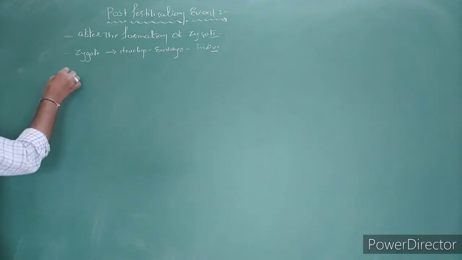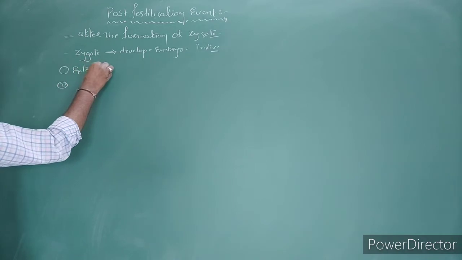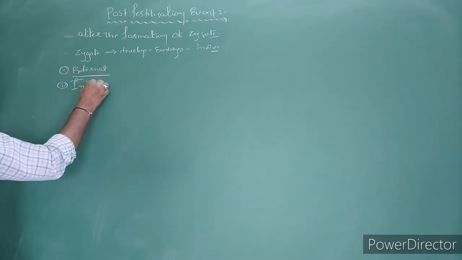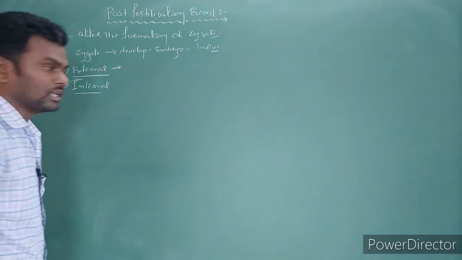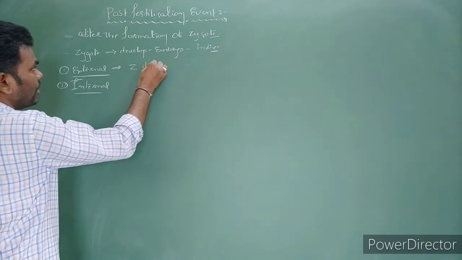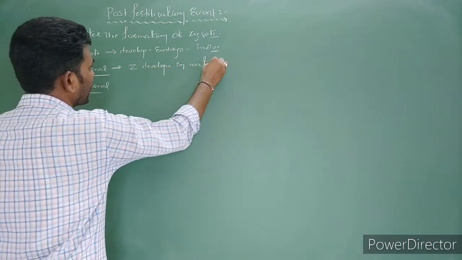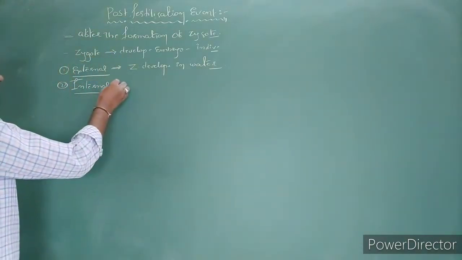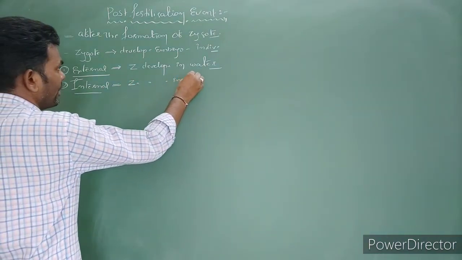But here the development depends on the two types of fertilization: external fertilization and internal fertilization. In case of external fertilization, zygote development occurs within the water. In case of internal fertilization, zygote development takes place inside the female.